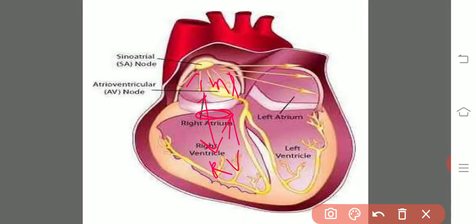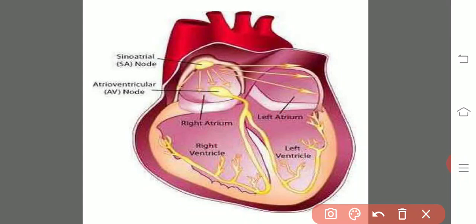At the same time, the pure blood present in the left auricle enters into the left ventricle through the left auriculoventricular aperture, which is guarded by the bicuspid valve, otherwise mitral valve. Due to the opening of this valve, the pure blood enters from left auricle into left ventricle. So during this time, the third step has begun, that is the diastole of ventricles.